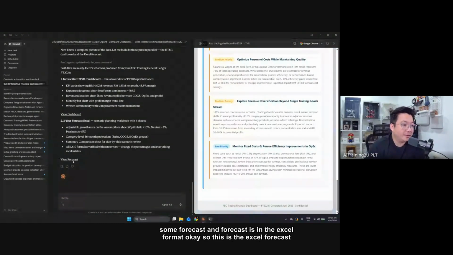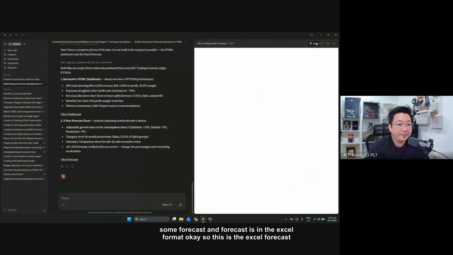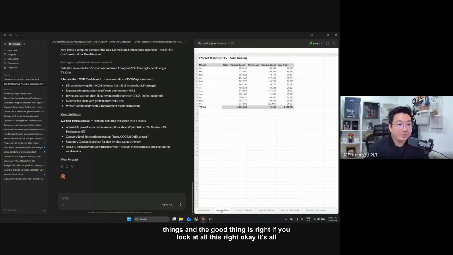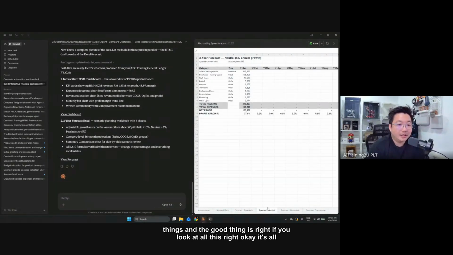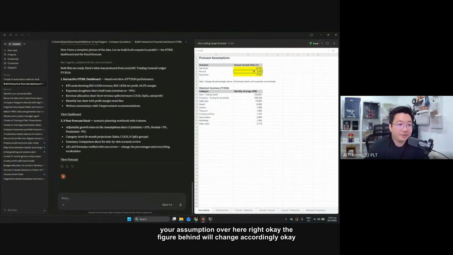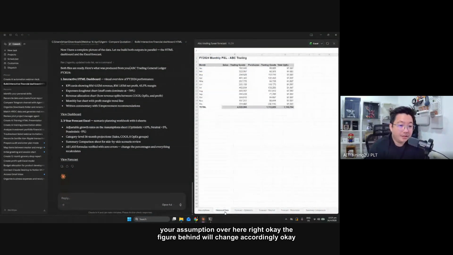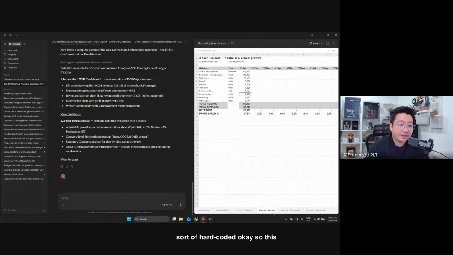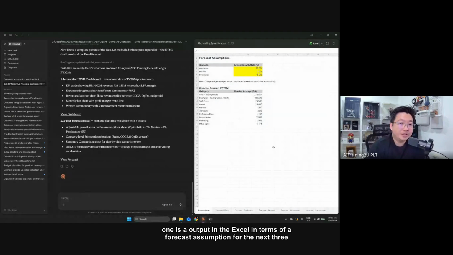All right. Then I also asked for some forecast, and the forecast is in Excel format. So this is the Excel forecast and all the things. And the good thing is, if you look at all this, it's all linked to formulas. It's formula linked. It's not hard coded. Meaning to say that if you change your assumption over here, the figures behind will change accordingly. So this one is an output in Excel, with forecast assumptions for the next 3 years.